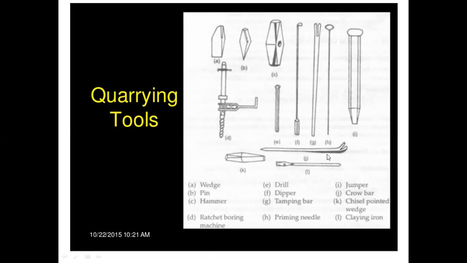This is the crowbar, a different type of crowbar. K is the chisel pointed wedge. L is the claying iron.